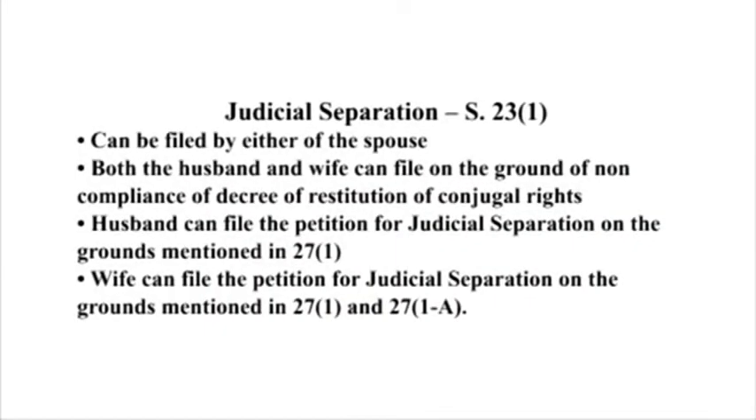So husband or wife can file for a decree of judicial separation under Section 23(1). It can be filed by either of the spouses. Both the husband and wife can file on the ground of non-compliance with the decree of restitution of conjugal rights. The husband can file the petition for judicial separation on the grounds mentioned in 27(1). The wife can file the petition for judicial separation on the grounds mentioned in 27(1) and 27(1)(a). The next part of the answer will be what the effect is once the decree is granted in favor of the spouse.